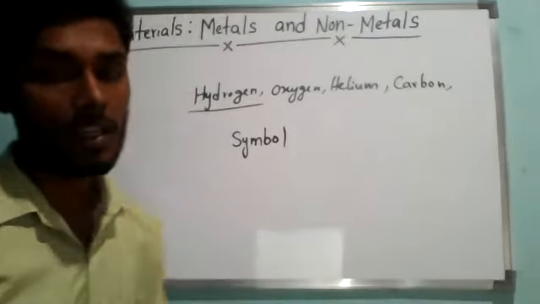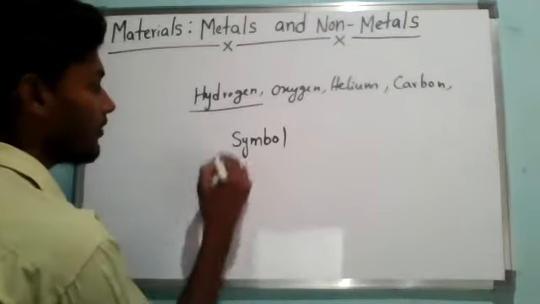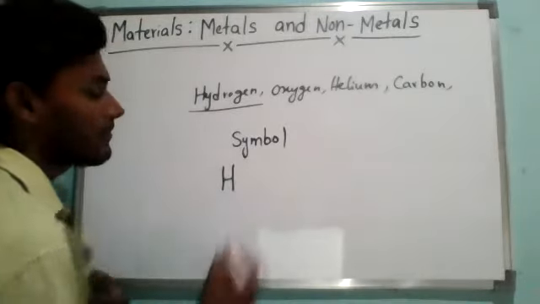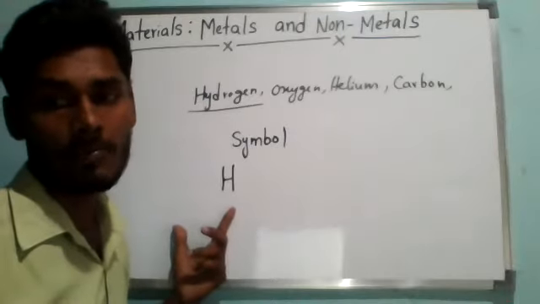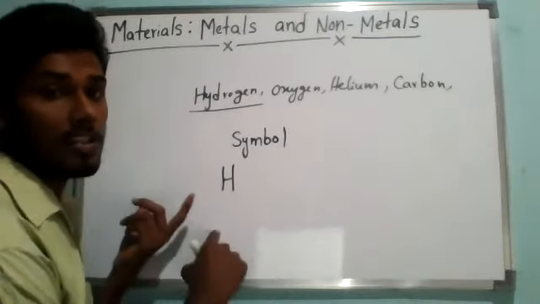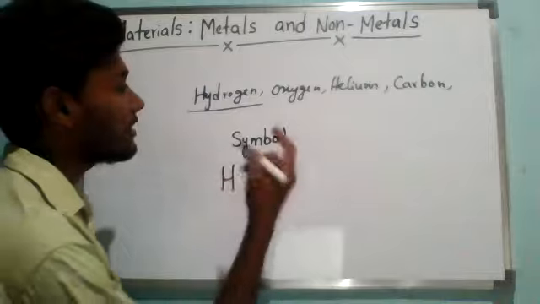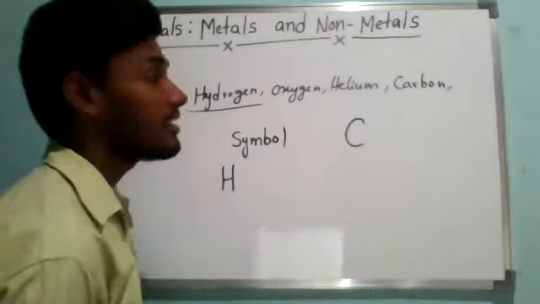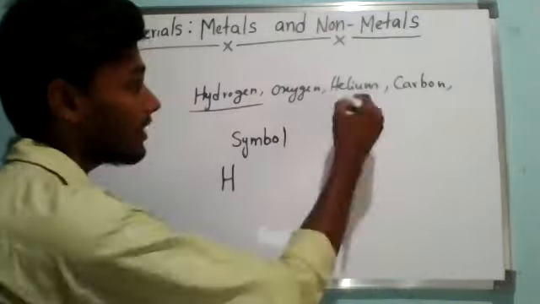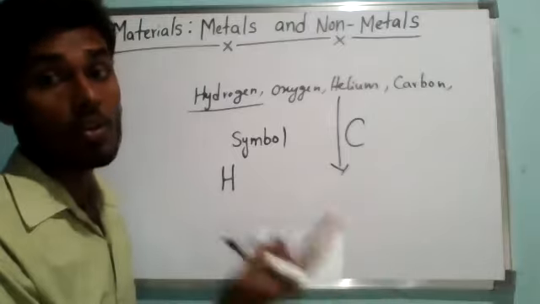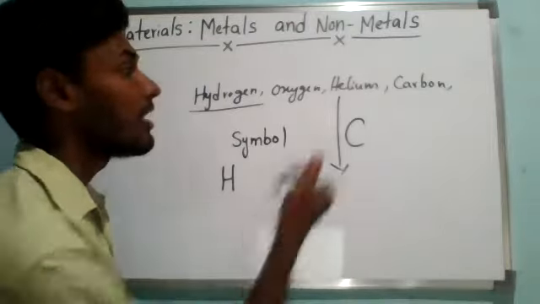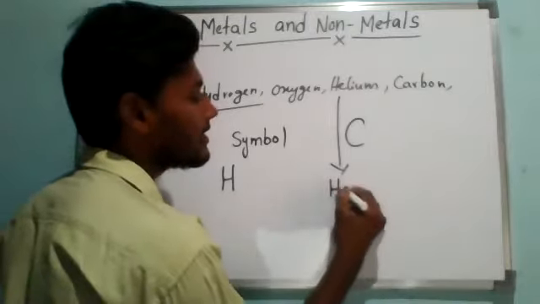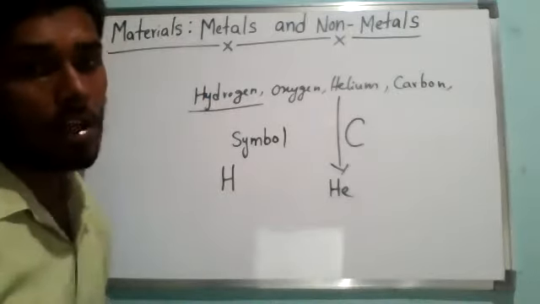For example, the symbol of hydrogen, I will write H. That is indicating hydrogen. Like that, if we consider carbon, the symbol is C. Now see, helium and hydrogen both start with H only. What we have studied is that no two elements can have the same symbol. So for helium, I will take He as the symbol.